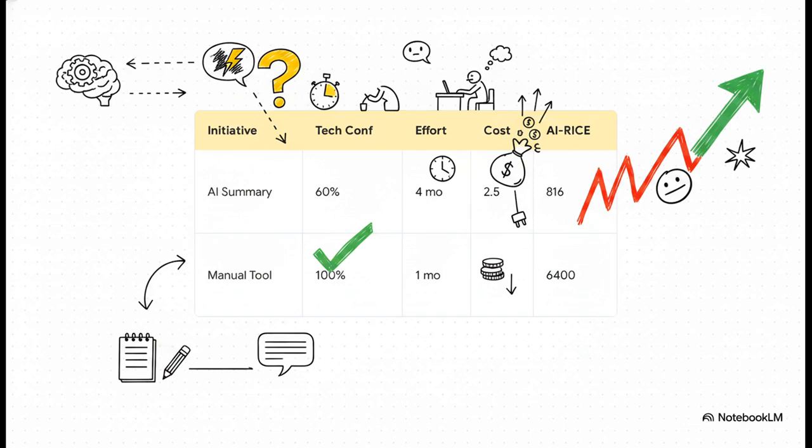You might be wondering why. Well, because the AI feature has only 60% technical confidence, takes 4 person-months of heavy engineering effort, and carries a high ongoing inference cost coefficient every single time it's used. Now, actually scratch that. This doesn't mean you never build the AI feature. It just means the AI feature has significant risk, and you should probably ship the manual template right now as a solid interim solution, while your data science team runs some isolated discovery experiments to lower that technical risk for the future.